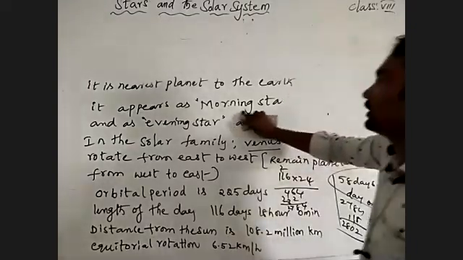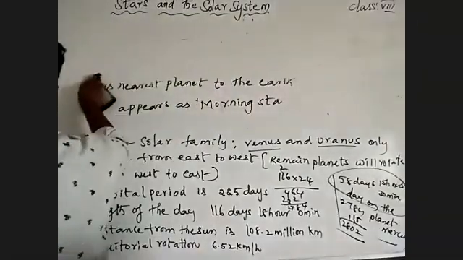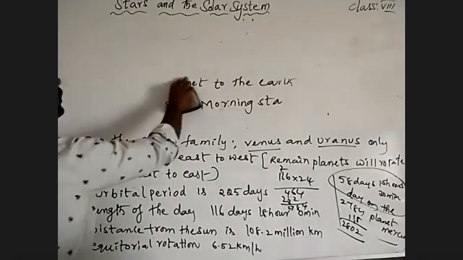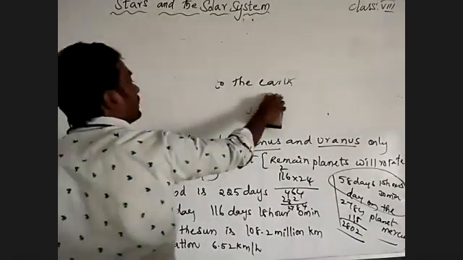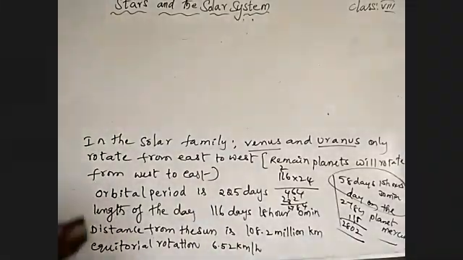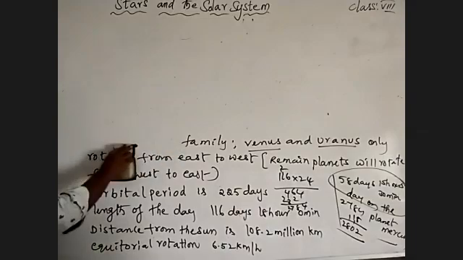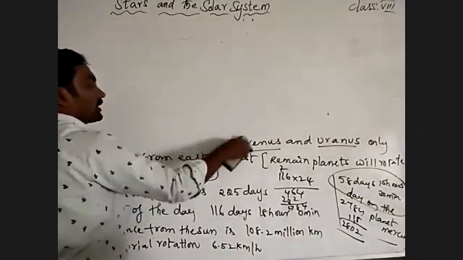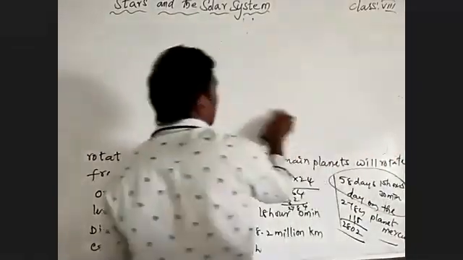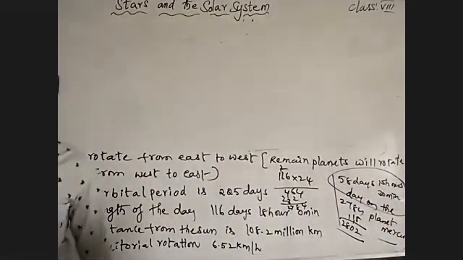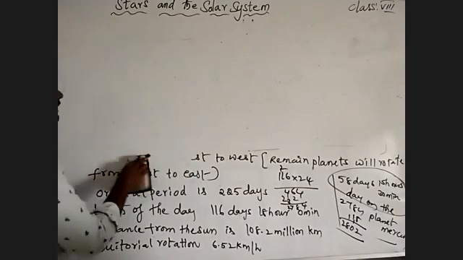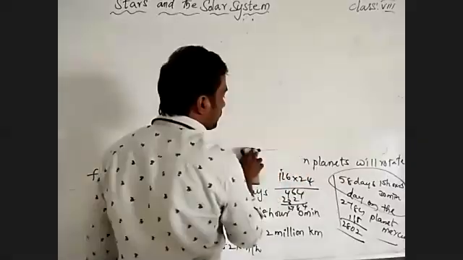We know well that Earth rotates from west to east, and it takes 24 hours to complete one rotation on itself, and it takes 365 days to complete one revolution around the Sun. On the surface of the Earth, 1 year means 365 days. The length of the day on the Earth is 24 hours.